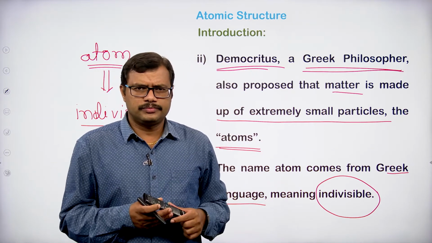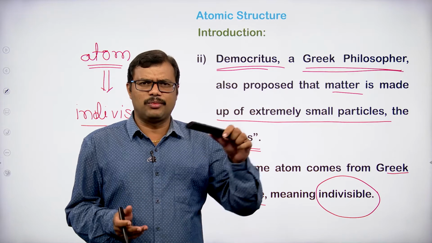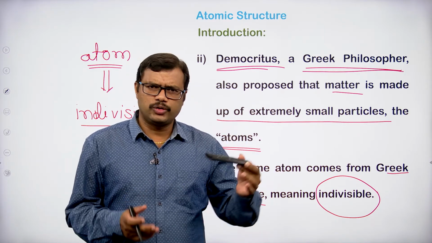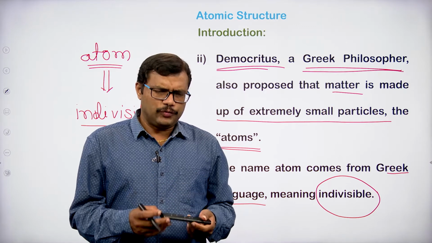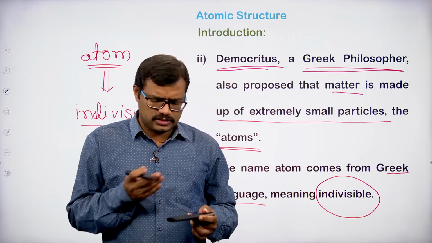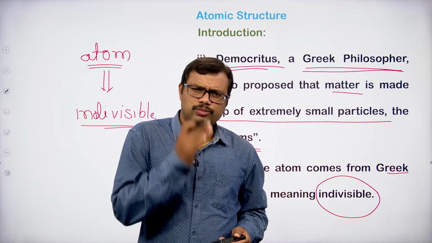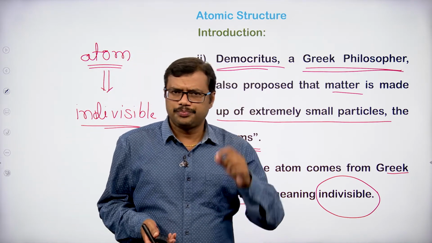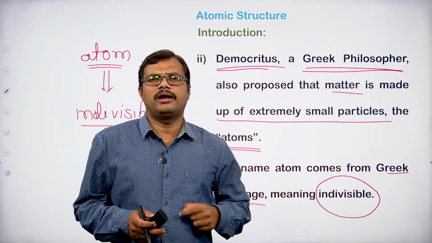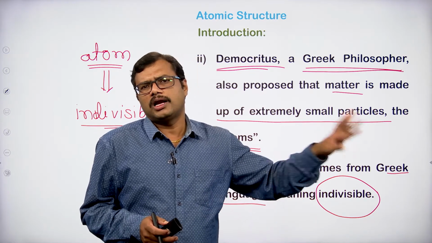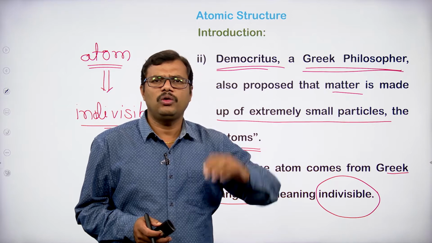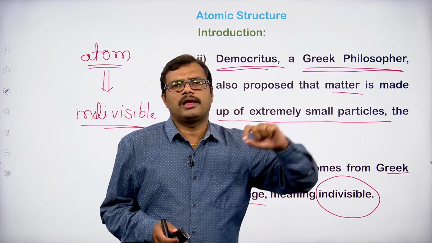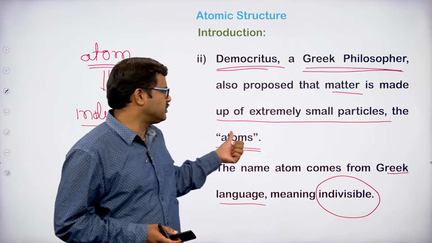Take any matter. For example, let me take this remote. It is solid matter. It has mass and occupies some space, so it can be categorized as matter. If I go on cutting this remote into smaller pieces, I will end at a stage where the small particle obtained is further not divisible. I cannot cut it into other smaller particles. That small particle he named as atom.